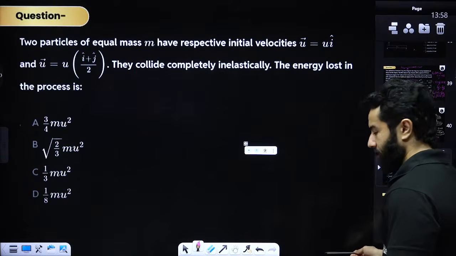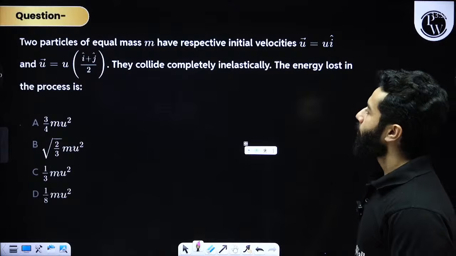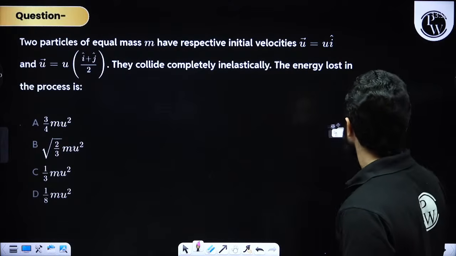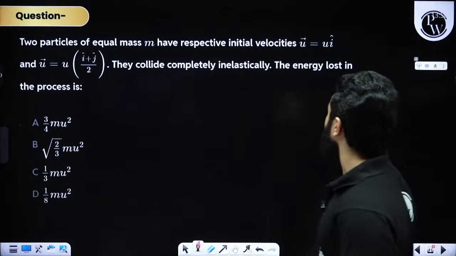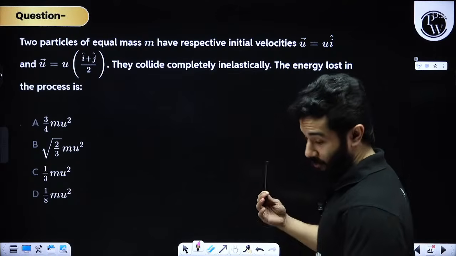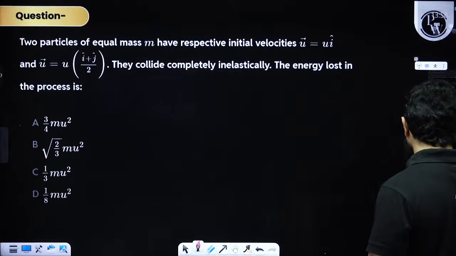This was a nice question. Two particles of equal mass m have respective initial velocities u i cap and u. Acha, now we are going to, before collision, hold on.